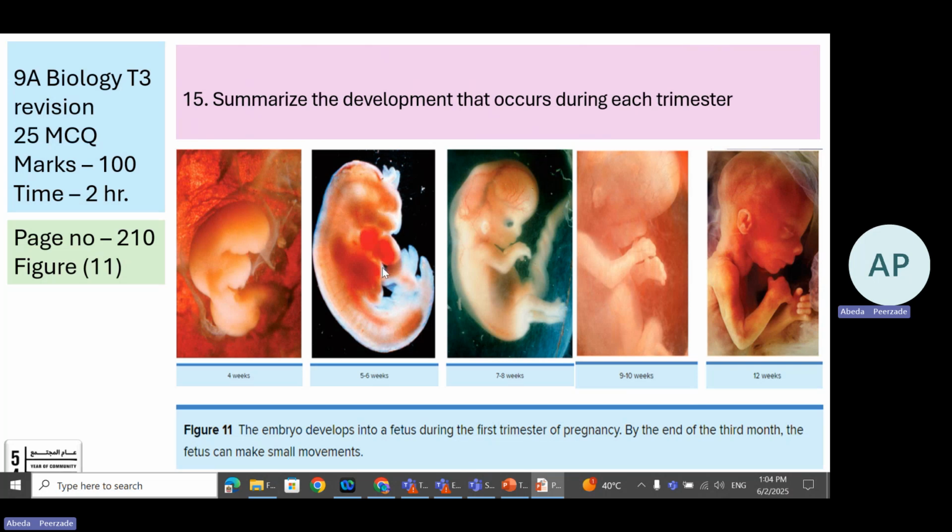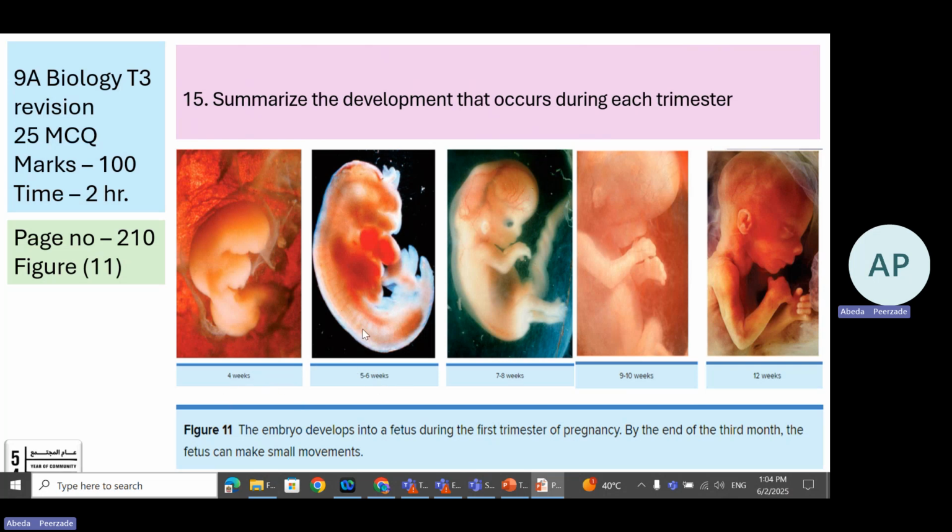They may be rearranged. For example, the 12-week may be first, the second is 5 to 6, the third one is 9 weeks, and then 7 to 8, like that. It's very easy to differentiate between them. If you look at this first picture, 4 weeks, you can identify it very easily. You cannot differentiate the organs, the face, hands and legs. So that is a 4 week baby. Now look at the progression after 4, 5 to 6.